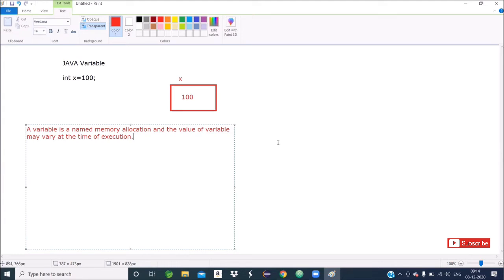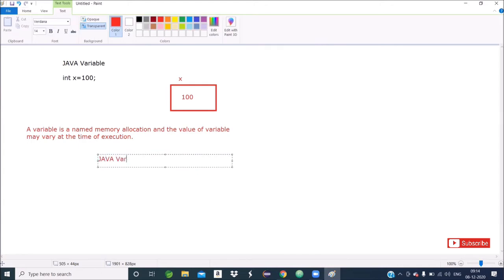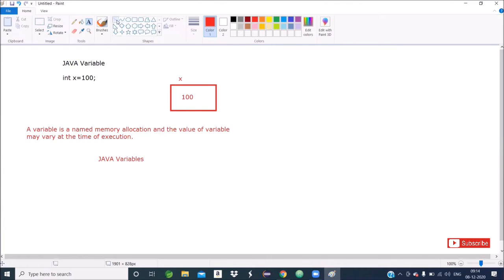Okay. Then Java supports three types of variables. One is instance variable, another is local variable, another is static variable.